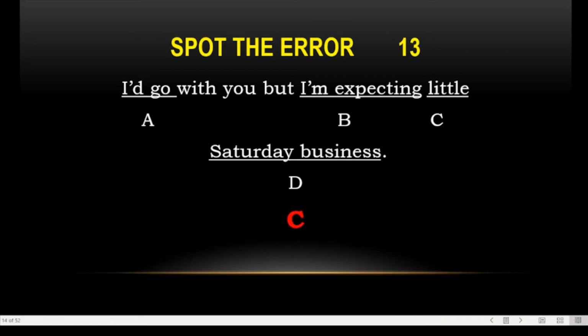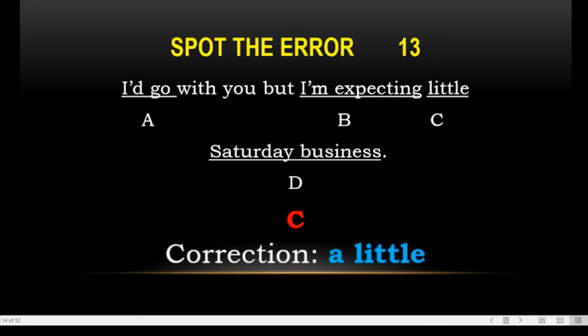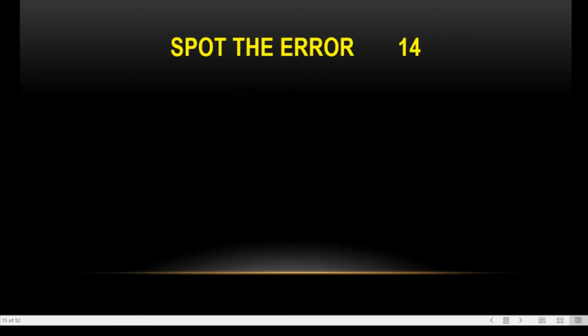Saturday business: it is Saturday, so I cannot go with you. He used the adverb "a little" over here. I'm expecting a little Saturday business.